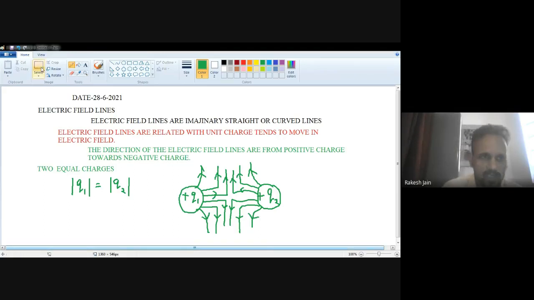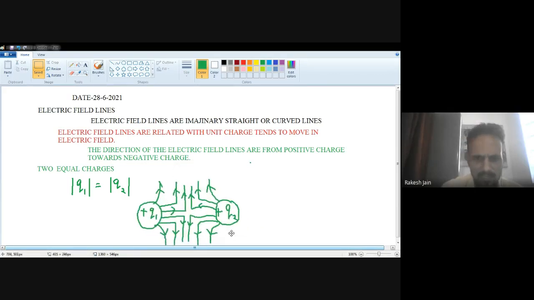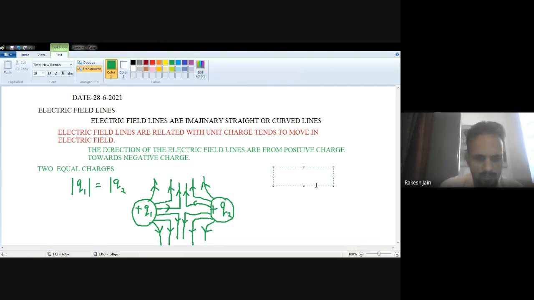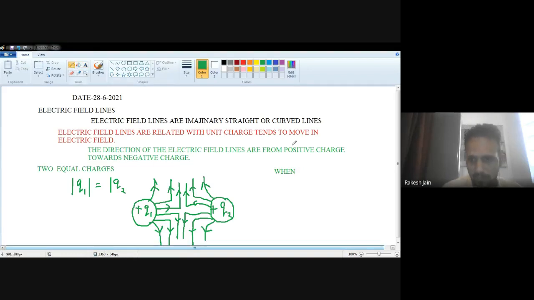Okay. Let's suppose both the charges are of the same polarity, but the quantity is different. One charge is greater than the other. Then what will happen? So see the next case. Just write down here: when Q1 is, let's suppose, greater than Q2, then what will happen? The polarity is the same, but the quantity of Q1, the power of Q1, we can say in rough language, is greater. Q1 is greater than Q2.